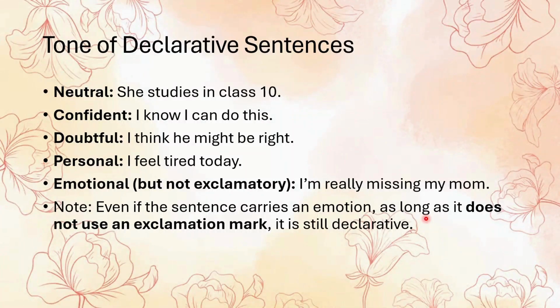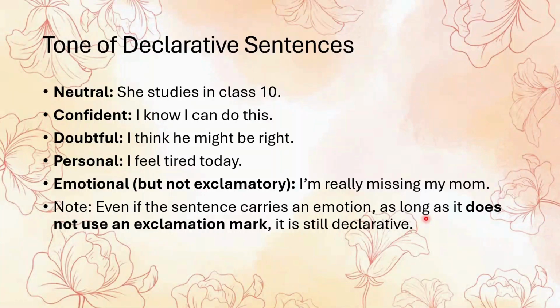But declarative sentences can also sound confident, like, I know I can do this, where the speaker shows strong belief in themselves. They can even sound doubtful, as in, I think he might be right, where there is uncertainty. A personal tone might come through in a sentence like, I feel tired today, which shares how someone is feeling.